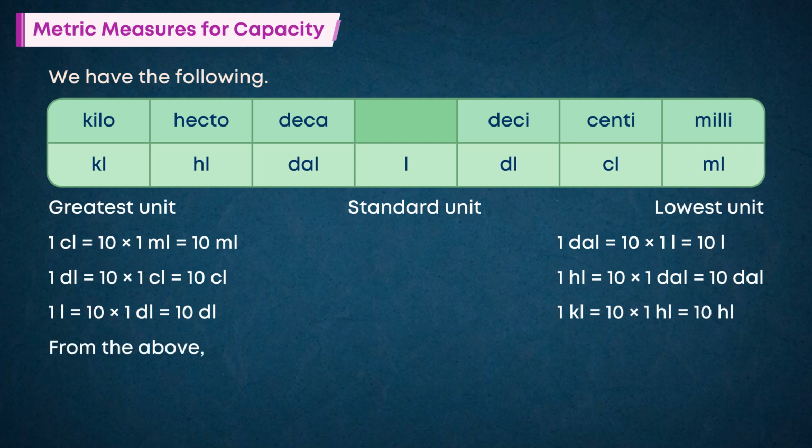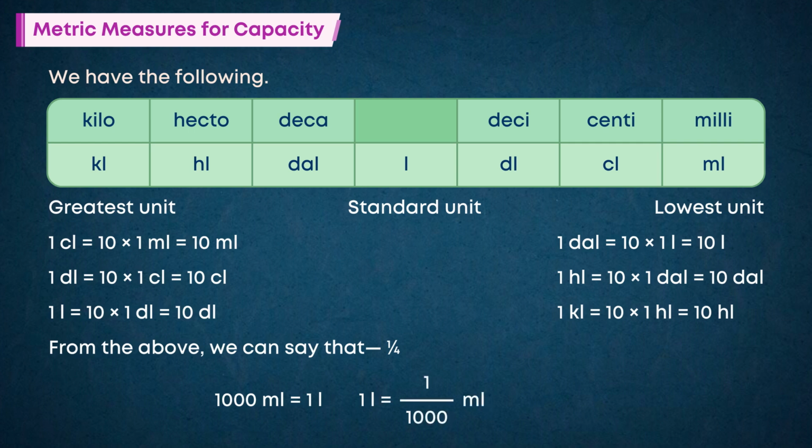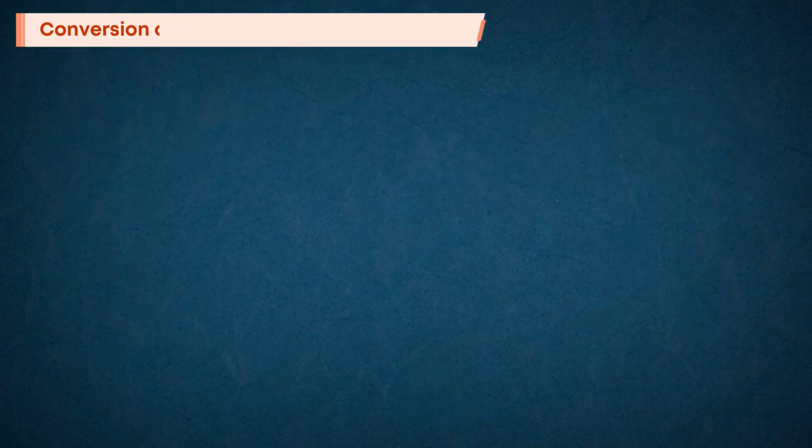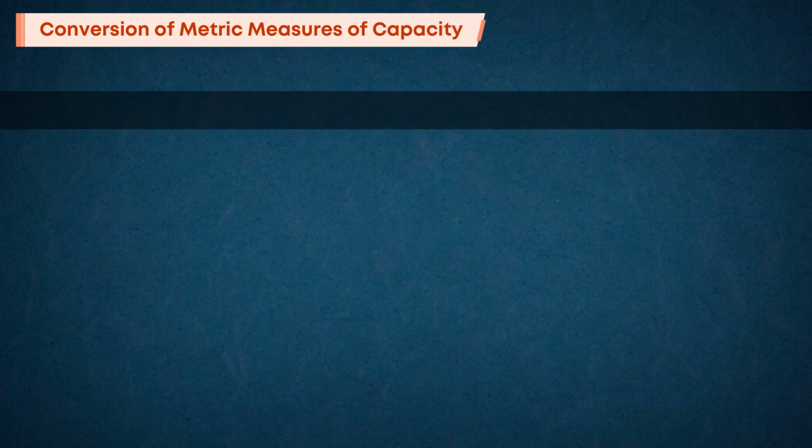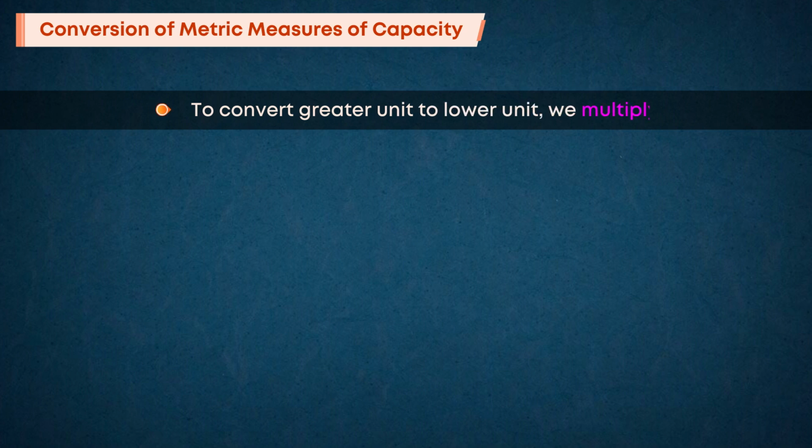From the above, we can say that 1000 milliliters is equal to 1 liter. 1 milliliter is equal to 1 by 1000 liter. Conversion of metric measures of capacity. To convert greater unit to lower unit, we multiply.